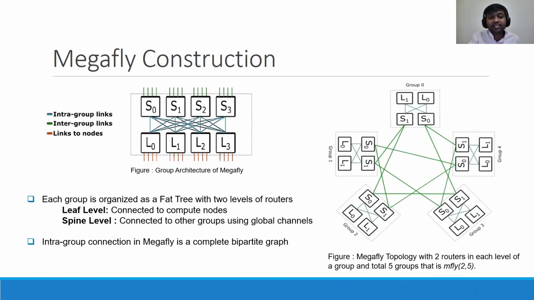Multiple such Megafly groups are connected together to form a Megafly topology. In this figure, you can see that 5 Megafly groups are connected together to form the Megafly topology. Each group has two spine level routers and two leaf level routers. We denote such a topology as MFly 2,5.